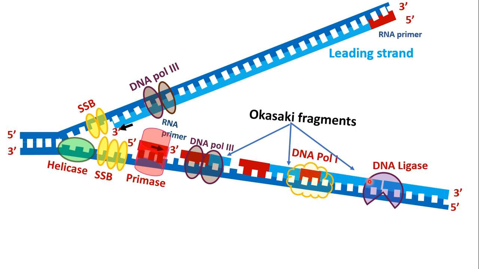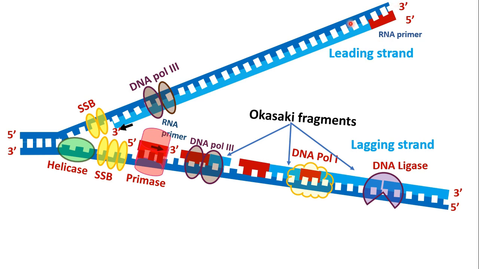Okay, so there is a gap. Can you see here? This gap is filled by DNA ligase. This nick sealing requires energy. Okay, so this way the fragments are joined and that forms, here this forms the lagging strand, and here the whole single stranded lagging strand will be formed.